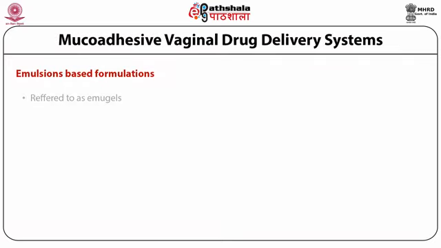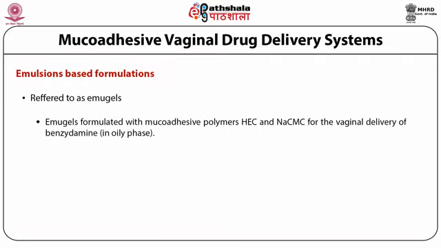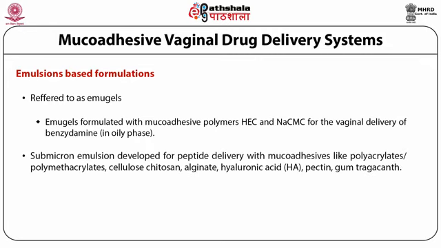These are usually referred to as emulgels when formulated with mucoadhesive polymers like hydroxyethyl cellulose and sodium carboxymethyl cellulose, and usually delivered vaginally by using an oily phase consisting of a drug something like benzydamine. Some microemulsions were developed for peptide delivery with mucoadhesives like polyacrylates, polymethacrylates, cellulose, chitosan, alginate, hyaluronic acid, pectin, and gum tragacanth.